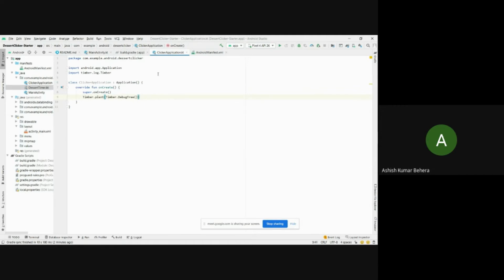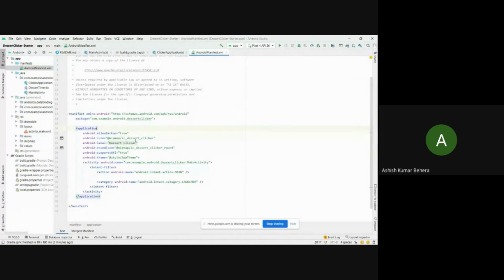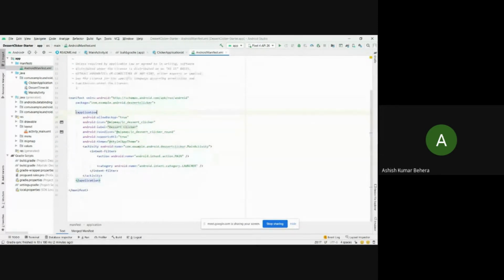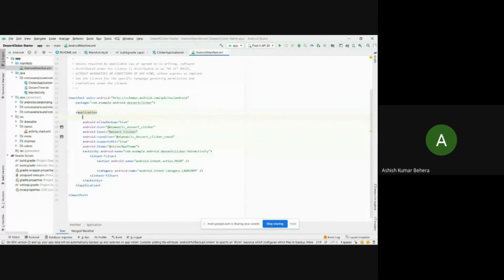In the AndroidManifest.xml file, you need to open it and search for the application tag. We need to show Android that we will be using the Timber library instead of the default Log class for our logging statements.